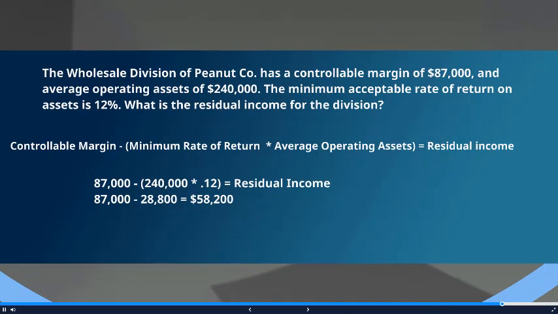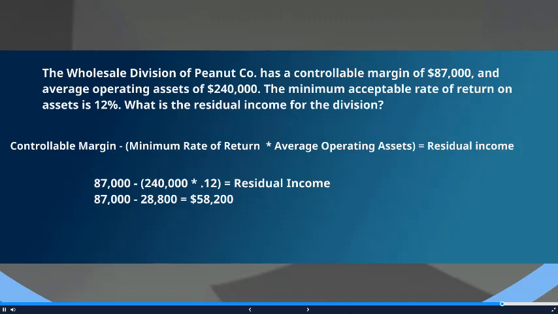So let's take a quick look at how to perform this residual income calculation. They give us a wholesale division of Peanut Company. They have an income of $87,000, assets of $240,000, and a minimum acceptable rate of return on assets of 12%. To get to that residual income, we would take our invested assets, which here is $240,000, multiply that by our minimum rate of return, which is 12%.